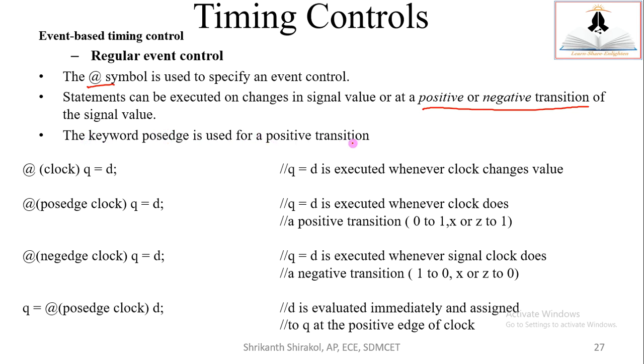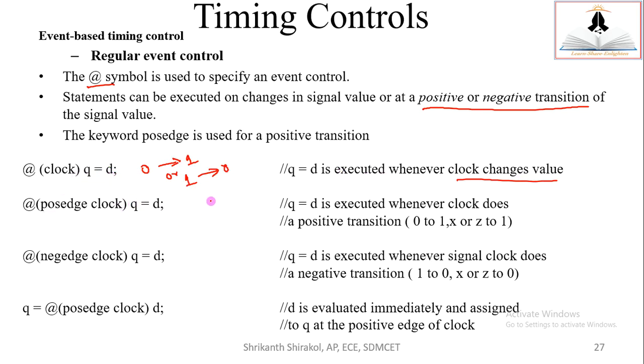The keyword posedge is used for positive transition. Similarly, the keyword negedge is used for negative transition. So here are some examples. At clock, q equal to d. What's the meaning of it? Q equal to d is executed whenever clock changes its value, either 0 to 1 or 1 to 0. Any transition, Q is updated with D.